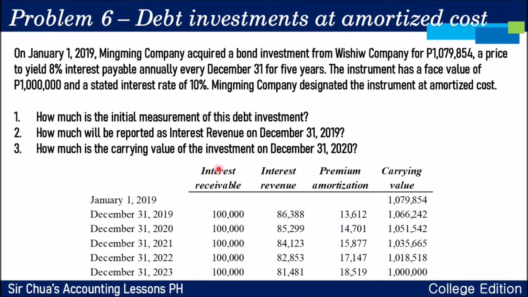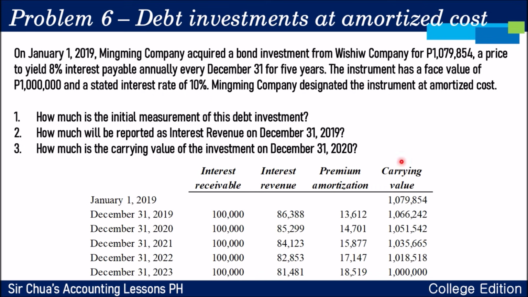Okay, where do we get the interest receivable? You simply multiply the face value to the stated interest rate of the bond. So 1 million times 10%, that's 100,000 all throughout the 5 years. However, interest revenue is based on the effective rate of 8%.